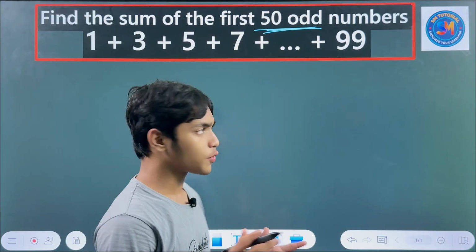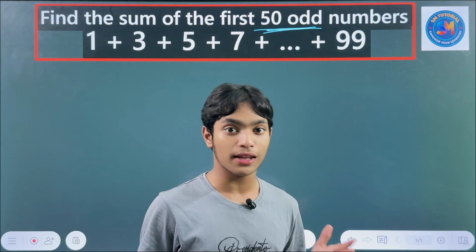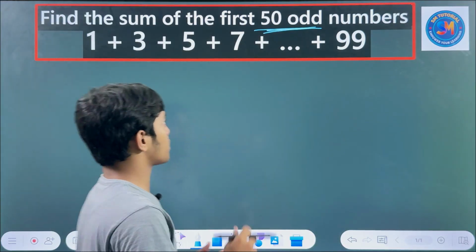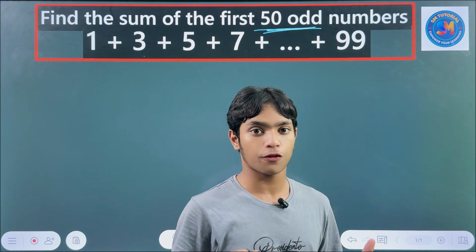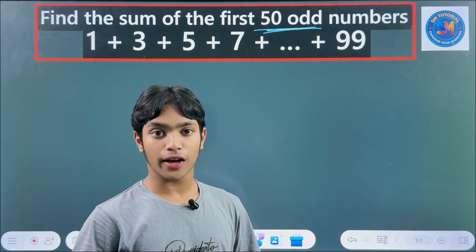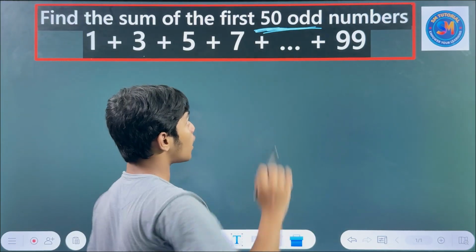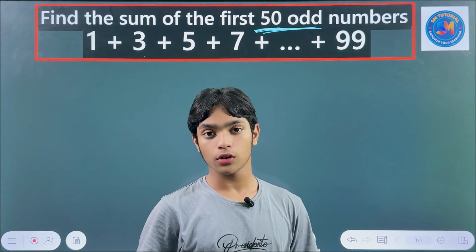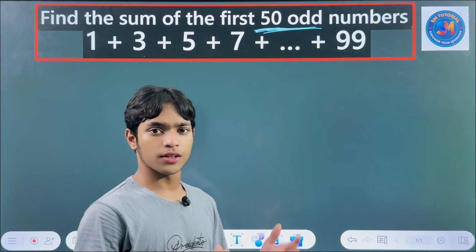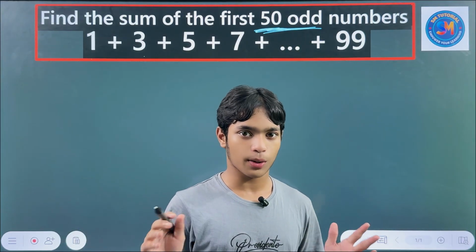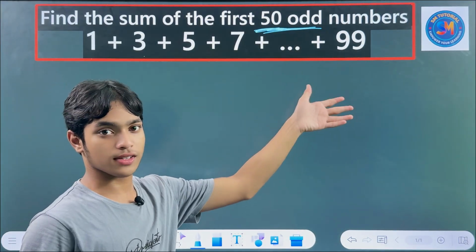But I wrote it here to make clear what you have to solve. In the question you won't face this, so you have to find exactly what your 50th term is. There is also a formula for that, which I will discuss later, but that's not the main thing. Our main thing is to find the sum.